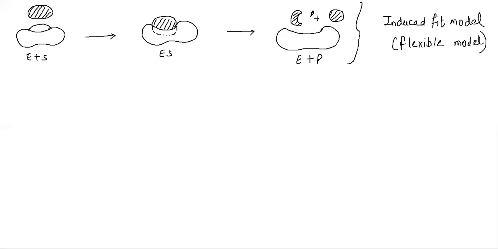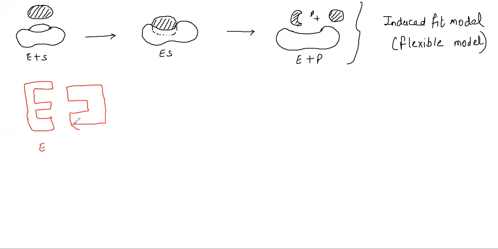So how will it react? Let's take a different color. So I put it in this way. This is one mechanism. So let us take this. This becomes the enzyme, and here there will be a very important part. So let's take it in this way and we draw this.